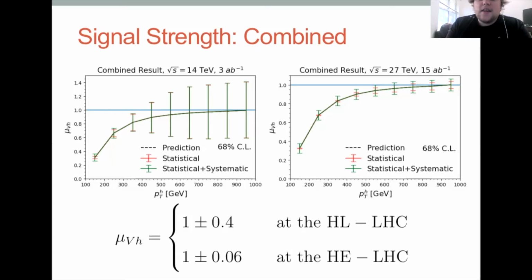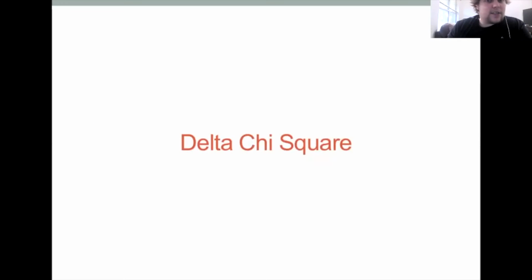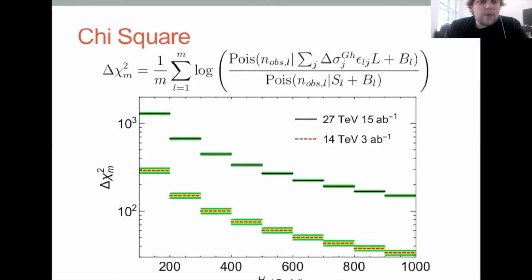So this is the signal strength. We've shown how we would measure the signal strength, but let's talk about some statistics and how we would try to confirm our hypothesis that the Electroweak symmetry is restored at high energy. So let's start with the delta chi-square, because it's the easiest thing to do and often the most straightforward. We can compute a delta chi-squared using logs of the ratios of Poisson distributions for different numbers of bins.